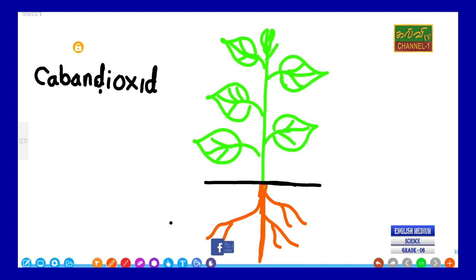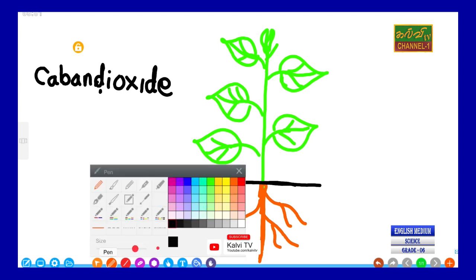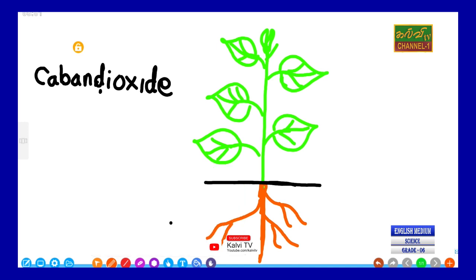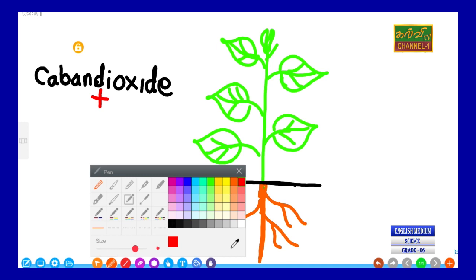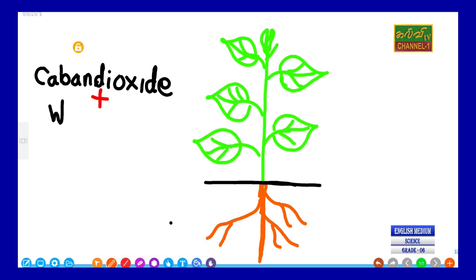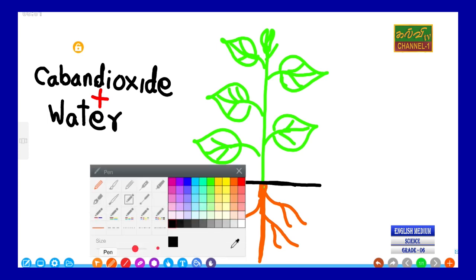This is the essential substance for photosynthesis, and plus water. So water is also an essential substance. Carbon dioxide and water. Where does it occur?